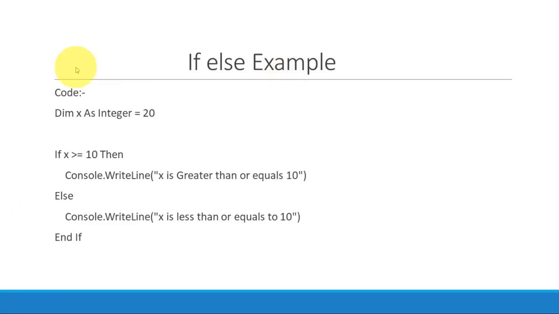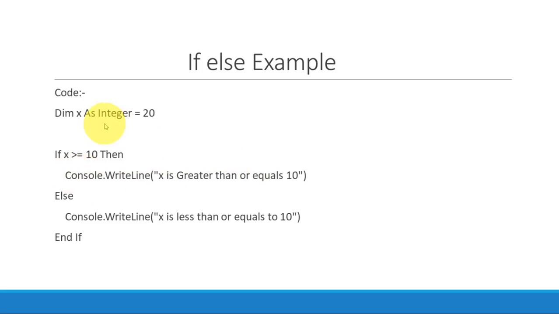Let's discuss the example. Dim x as integer = 20, same example as the previous one. We have declared a variable and assigned the value 20. If x is greater than or equal to 10, yes, true, 20 is greater than or equal to 10, then the message "x is greater than or equal to 10" will get displayed.